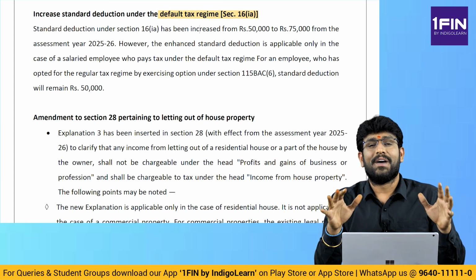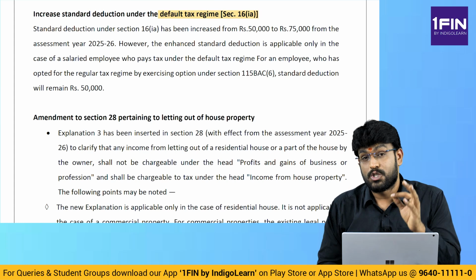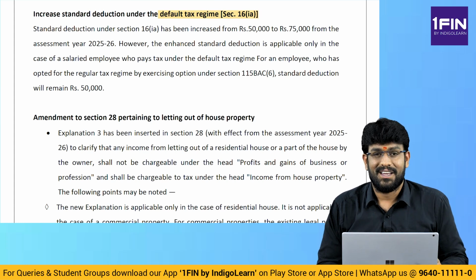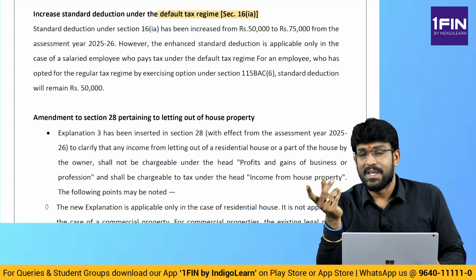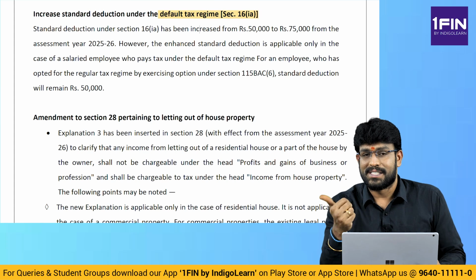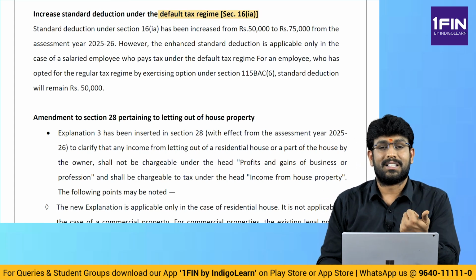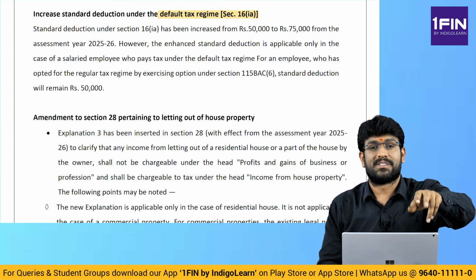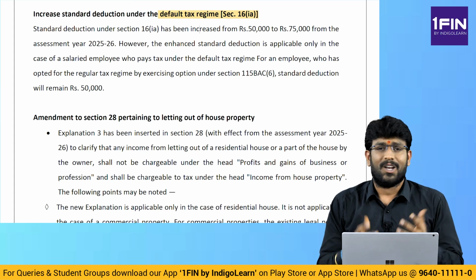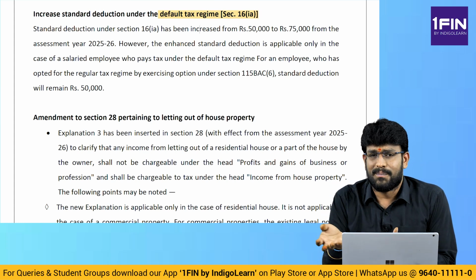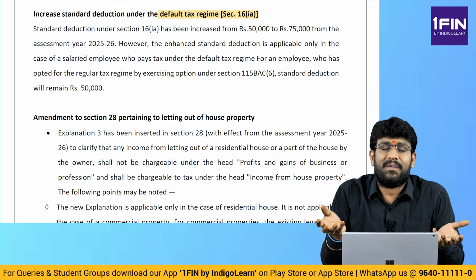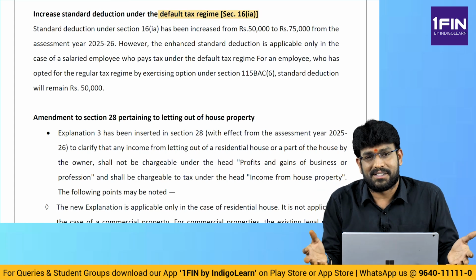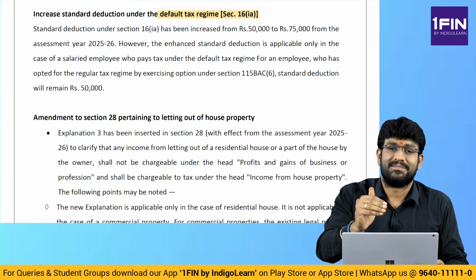This is a very, very important amendment. Please do keep in mind while solving the questions. In case of default tax regime, standard deduction for salary computation is 75,000. In case of optional tax regime, standard deduction for computation of salary income will be 50,000. The logic why they increased only in default tax regime, because in default tax regime we will not get a lot of deductions. That is why the tax rates are different.